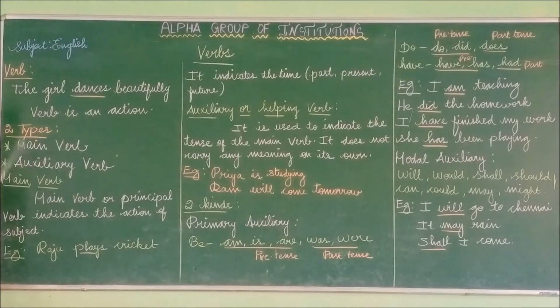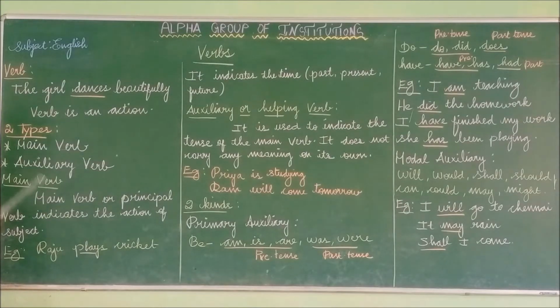This verb is of two types. The first one is main verb and the second one is auxiliary verb. Repeat after me. The verbs are of two types. The first type is main verb and the second type is auxiliary verb. Now let us see one by one.